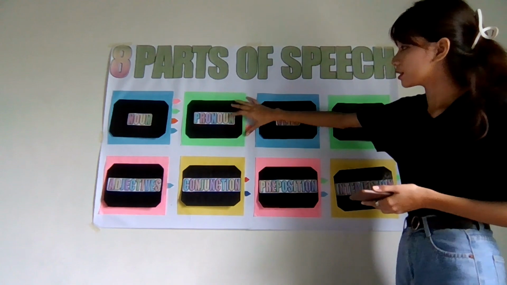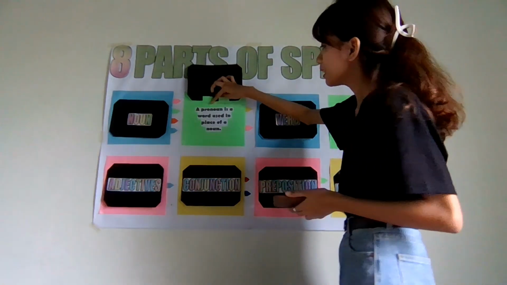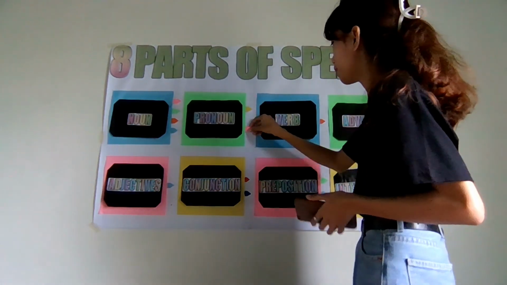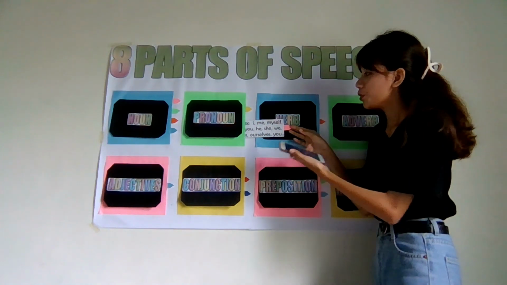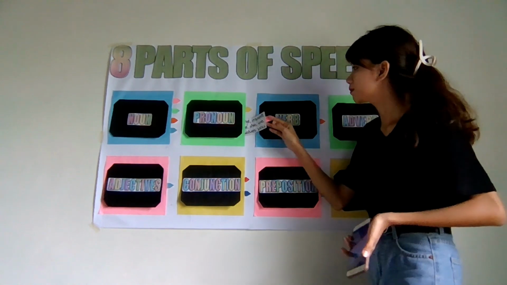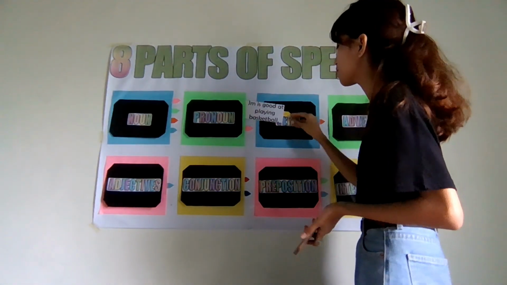Next, let's move on to the pronoun. A pronoun is a word used in place of a noun. Let me show you an example: I, me, myself, you, he, she, we, us, ourselves, and so on. Let me show you an example sentence.